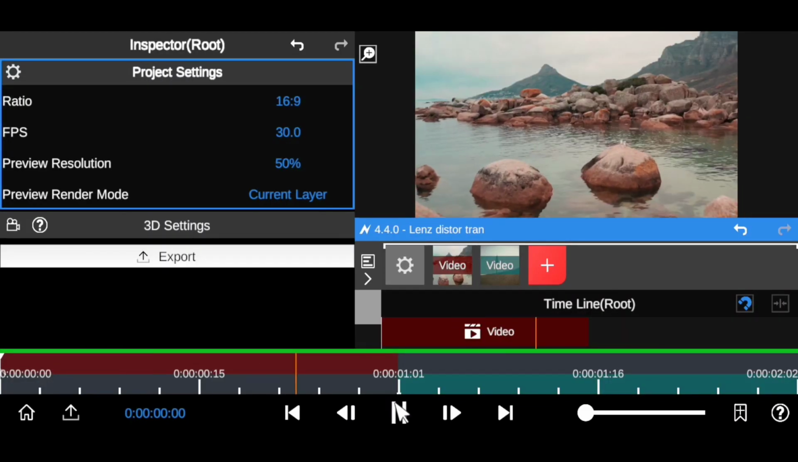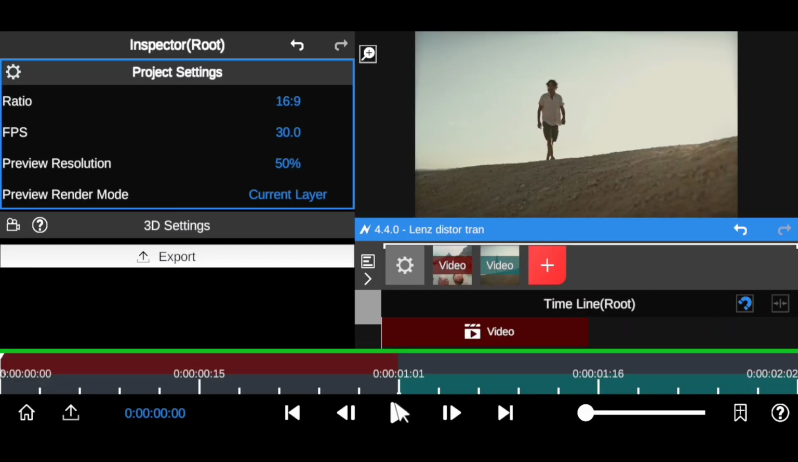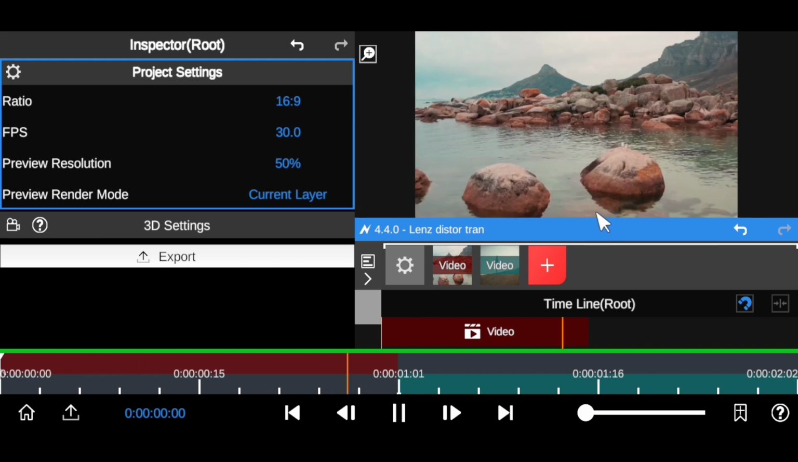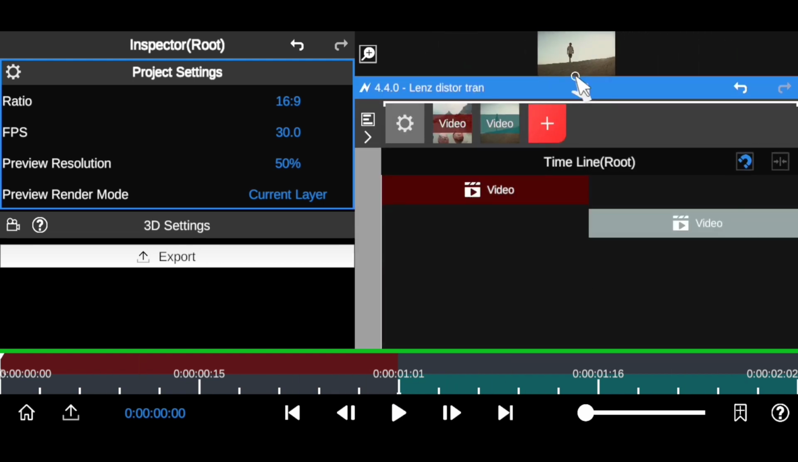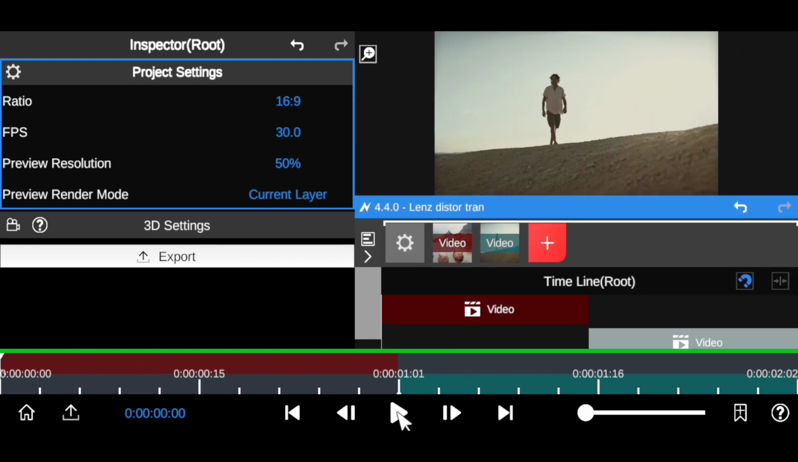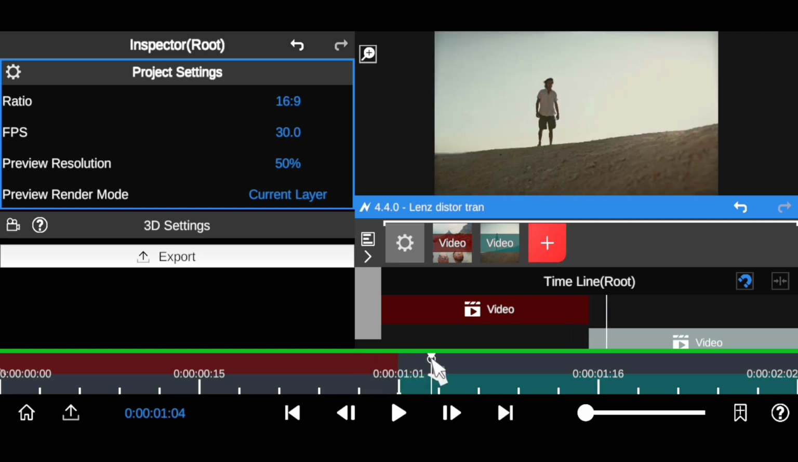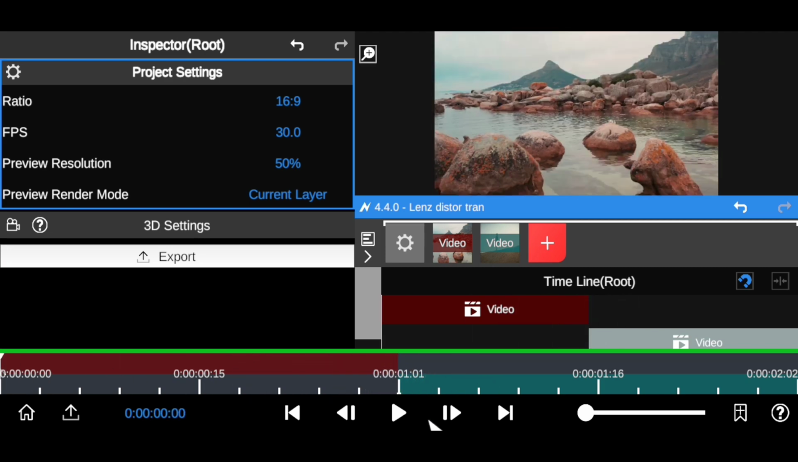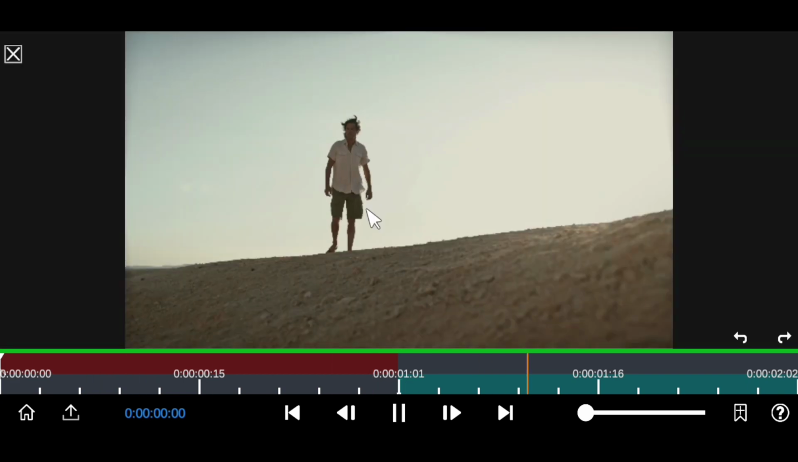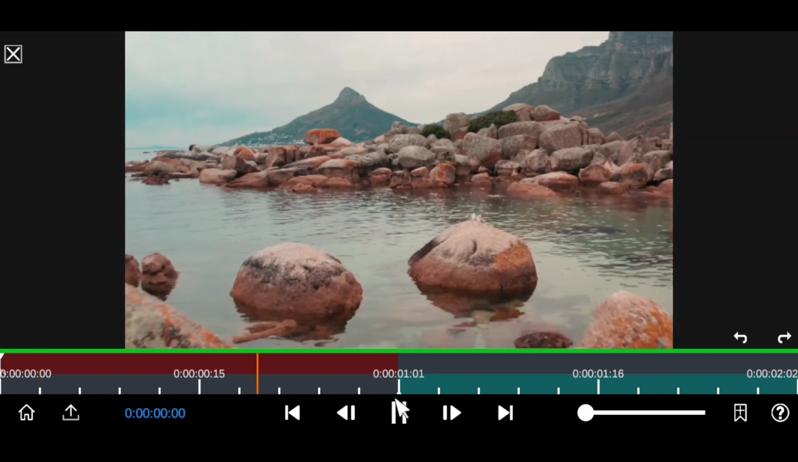Alright, the first transition we're going to be creating is called the lens distortion zoom transition, which I'm going to be showing you really quick how to do in Node video editing app. As you can see right here, I have these 2 clips. I have this beautiful river with a lot of awesome stones, and I have this man walking in a desert. Let me play so you can see that on the widescreen.